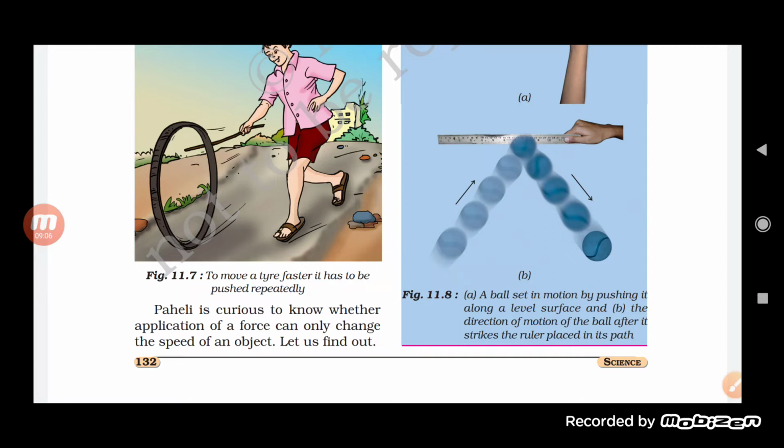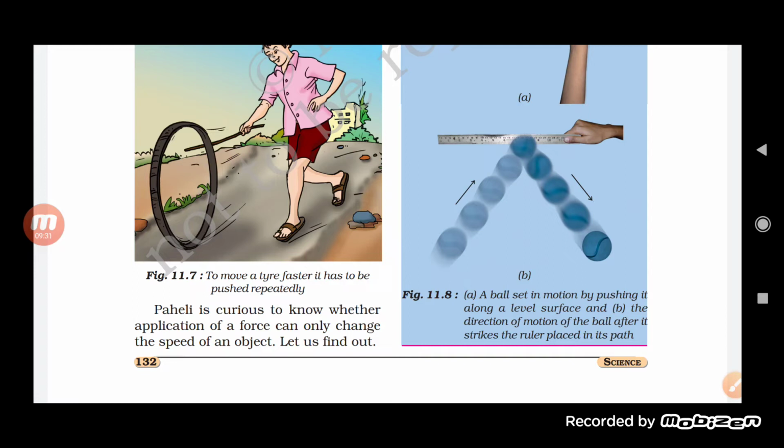So what happened here? Try to understand that. If no ruler had been kept in the path of the moving ball, it would keep moving in the same direction. As the ruler has been kept in between, it starts moving in another direction.